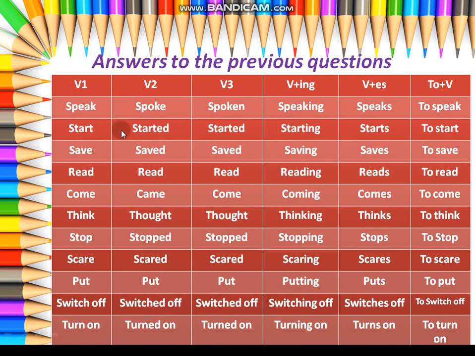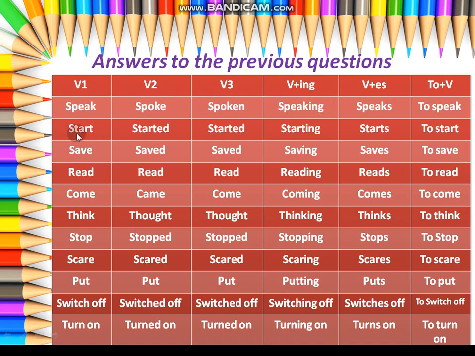See, the first question I gave you was speak. Speak in the past tense becomes spoke, and the past participle is spoken. Speaking, speaks to speak. Always understand that the ing form we need to add to the base form, not to the V2, not to the V3. It's not spoking, it's not spokening. You have to understand that the ing form is always added to the base form. What is the base form here? Base form is speak. If you add ing, it becomes speaking, not spoking.